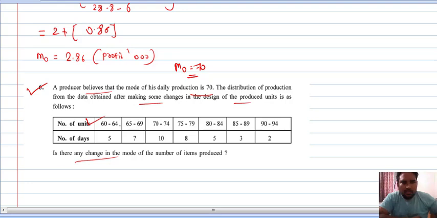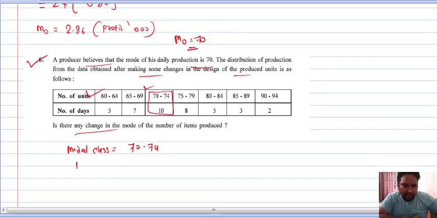So first, see, this has equal class length, and only one highest frequency is given. So can I say this is my modal class? Can I say this is the highest frequency? So my modal class will be 70 to 74. Yes or no?